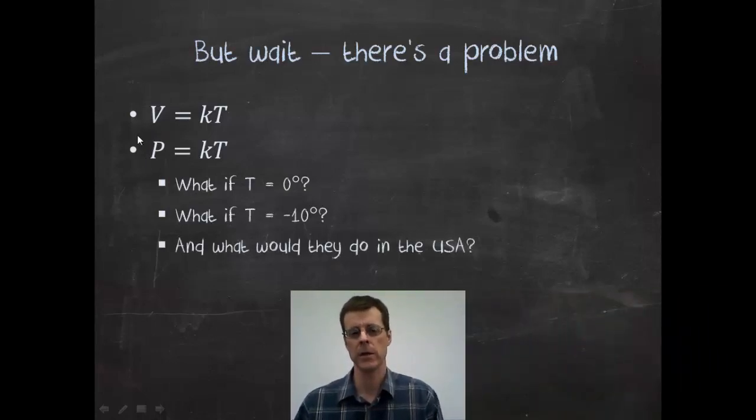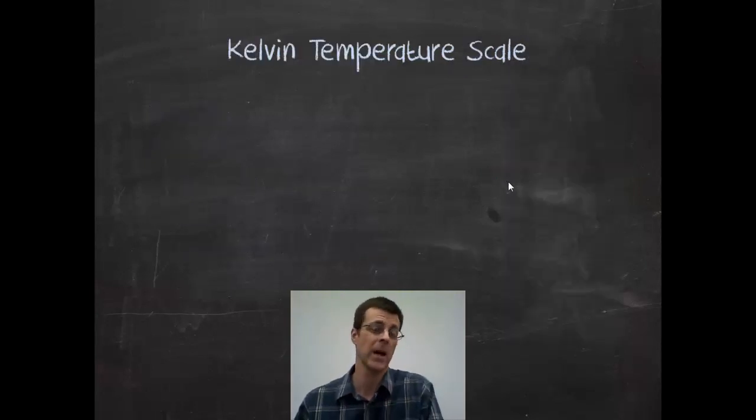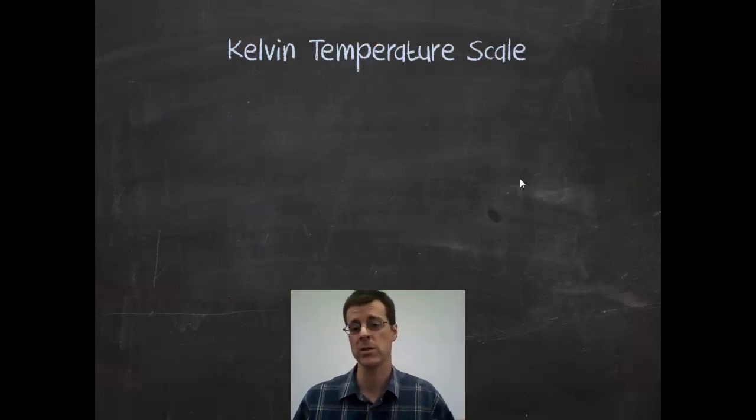The other thing is, what if you went down to the States? How does Guy-Lussac's law function in the United States where they're using the Fahrenheit scale? So now if I'm at, well, even let's pick 20 degrees, that's 60-something, almost 70-something in the United States. What do I do there? Well, the answer to the problem is very simple. I have to use a different temperature scale. I have to use a temperature scale that works over all things.